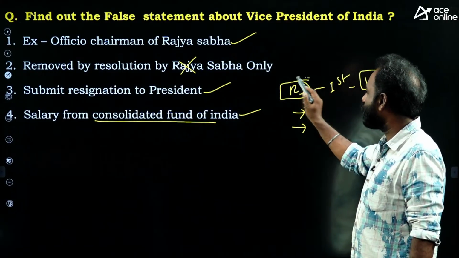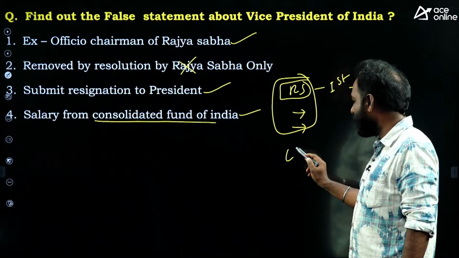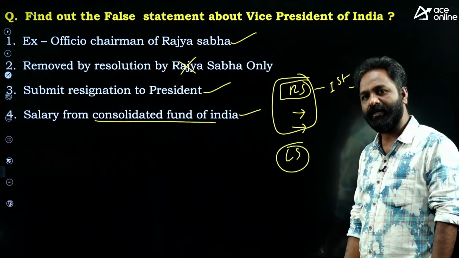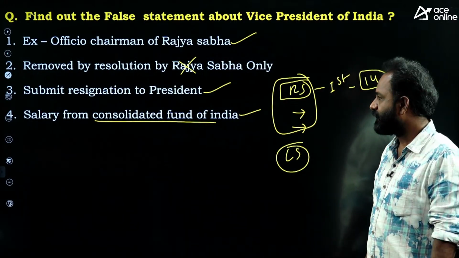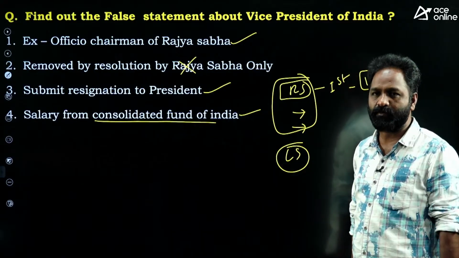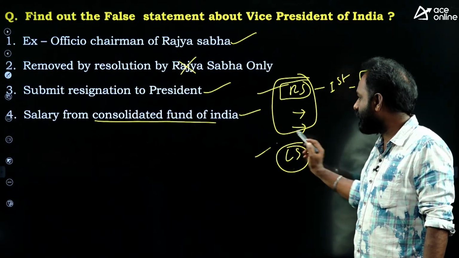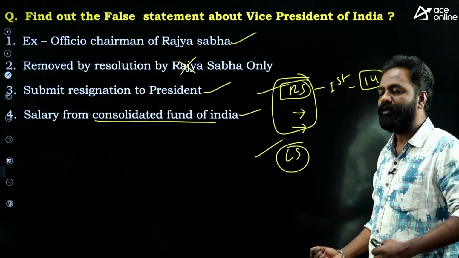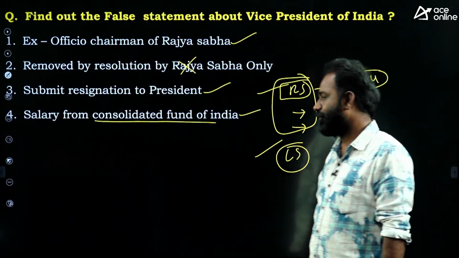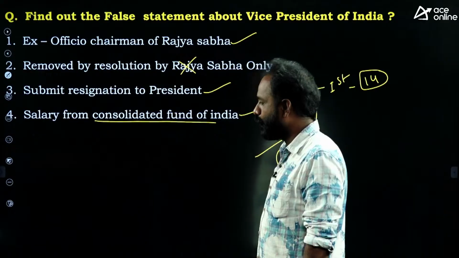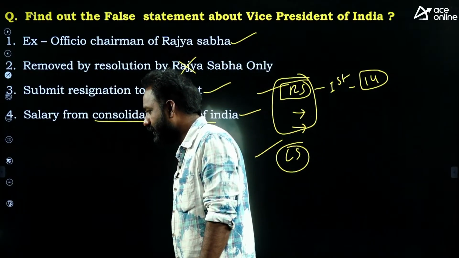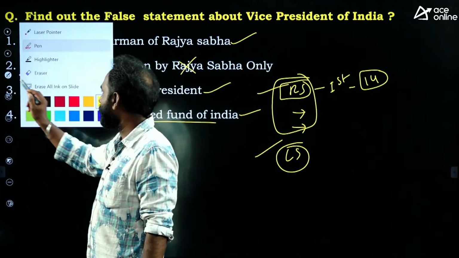So after being passed by Rajya Sabha, it can be sent to Lok Sabha also. That means the removal resolution of vice president of India should be passed by both of the houses. First Rajya Sabha, then agreed by Lok Sabha. But here I mentioned the word 'only'. Okay.